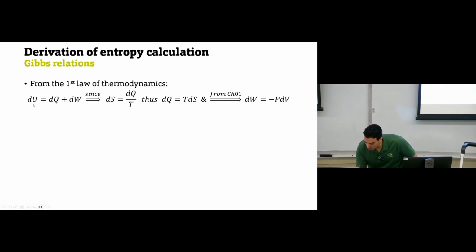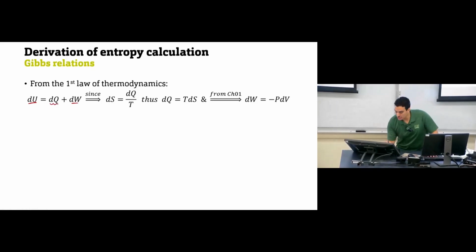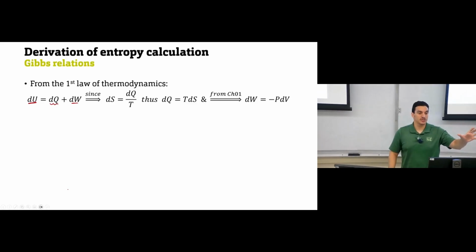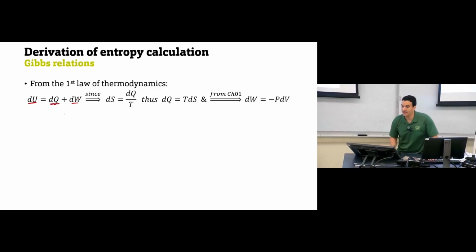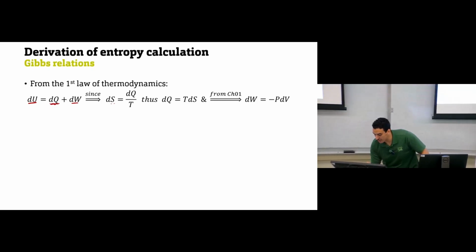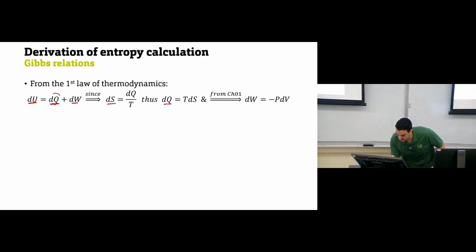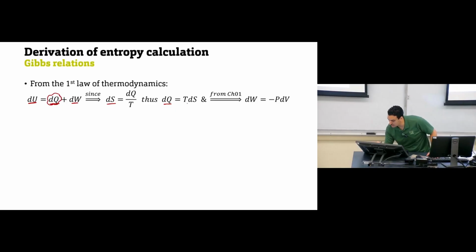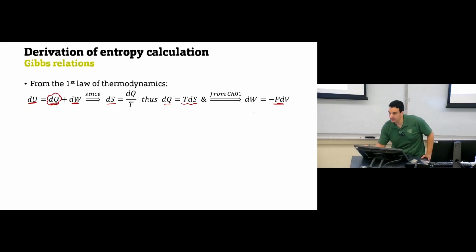In the first law of thermodynamics, we have the change in internal energy equal to change of heat plus work. The change of internal energy is the total energy stored in the system. We neglect kinetic energy and potential energy with respect to internal energy. And here we have the dynamic forms of energy, heat and work. Again, for a reversible process, we have dS = dQ/T, so we can say dQ is TdS. So in this equation, we can remove dQ and put TdS. And again, from chapter 1, we know that the work is negative PdV, so we can also remove this work and put negative PdV.